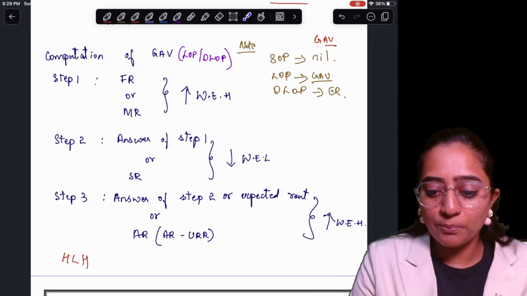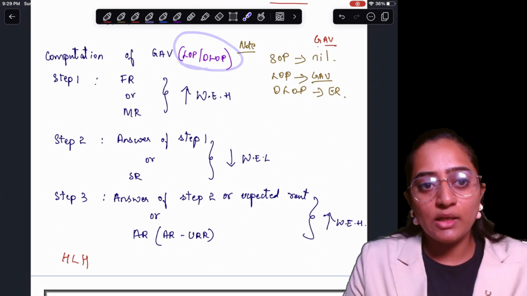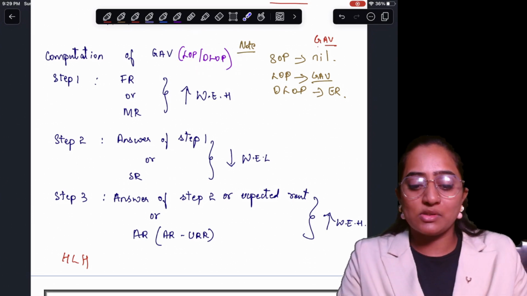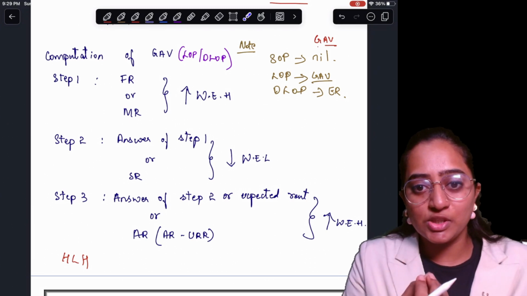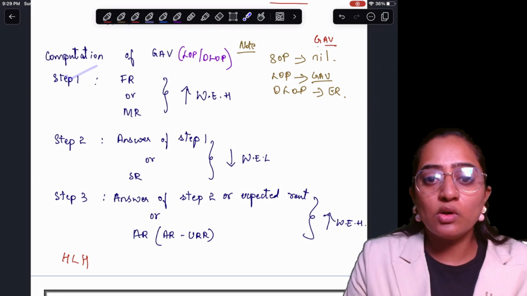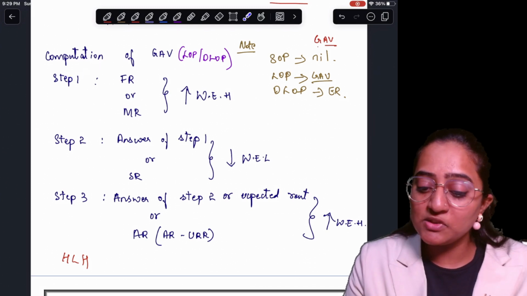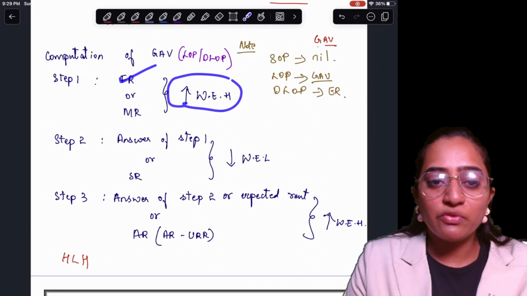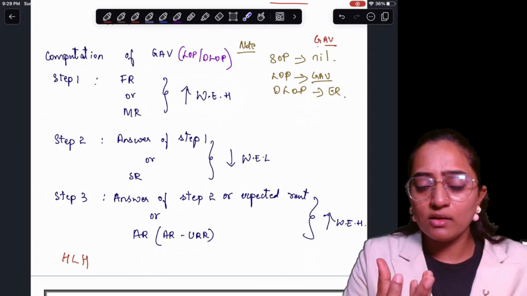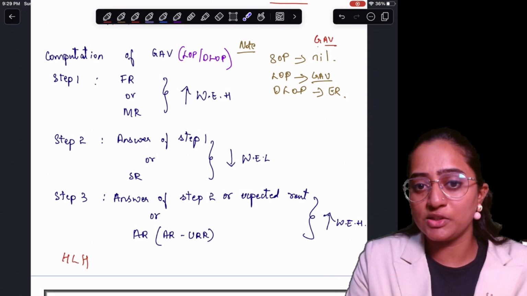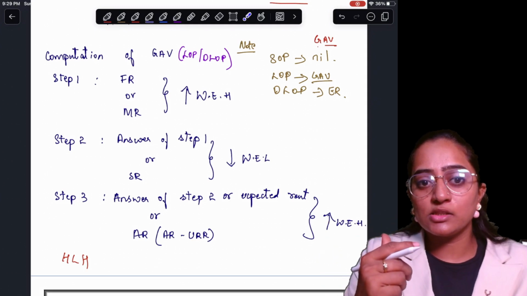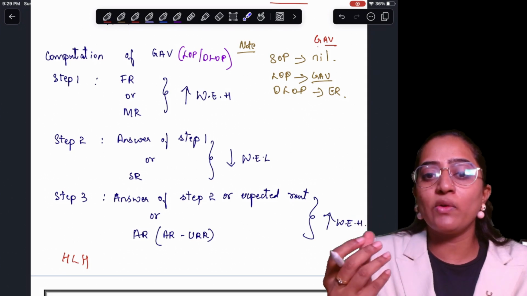More about the deemed to be let out property, we are going to discuss going forward. Now, in case of let out property and deemed to be let out property, step number 1 in order to compute your GAV is to compare the fair rent to the municipal rent, whichever is higher. What is meant by fair rent? The rent which is there in your locality. Suppose you are charging 20,000 rupees for a 2 BHK, and your neighbor is charging somewhere around 20 to 25,000.